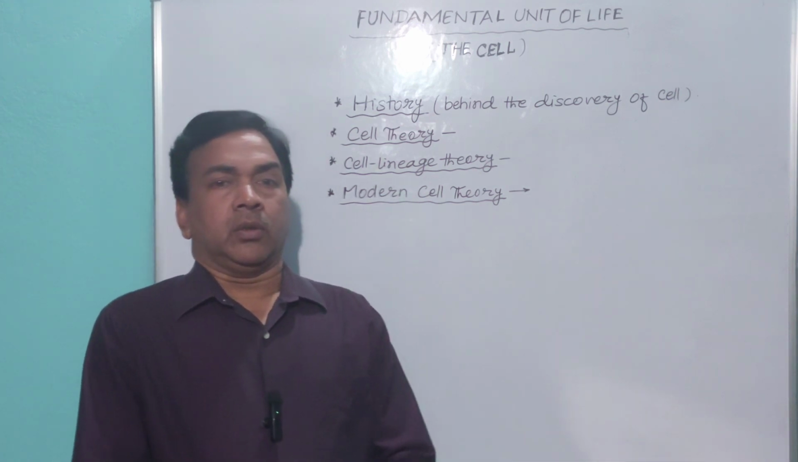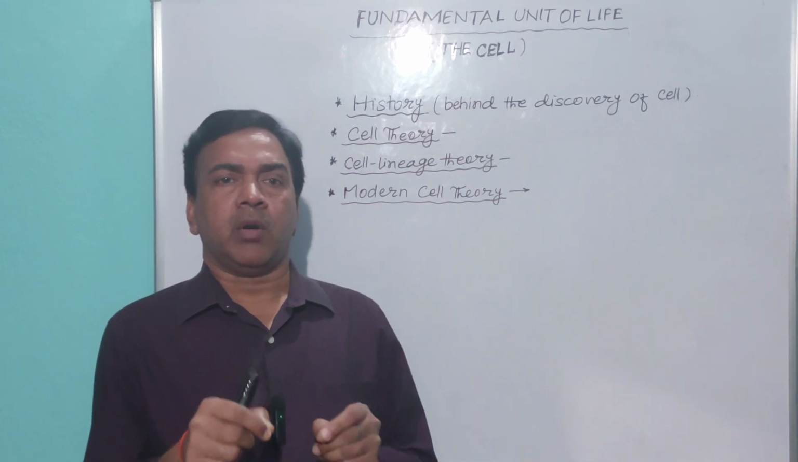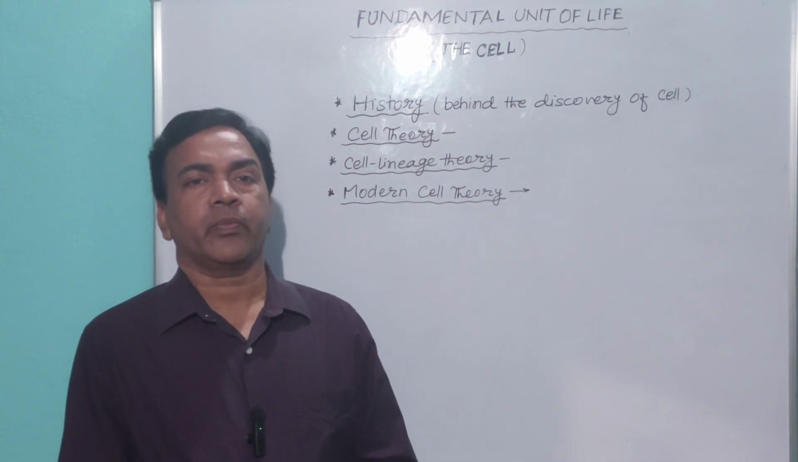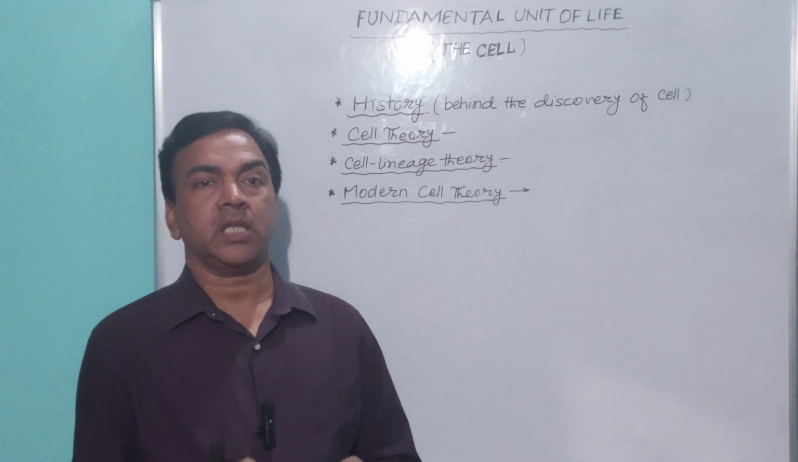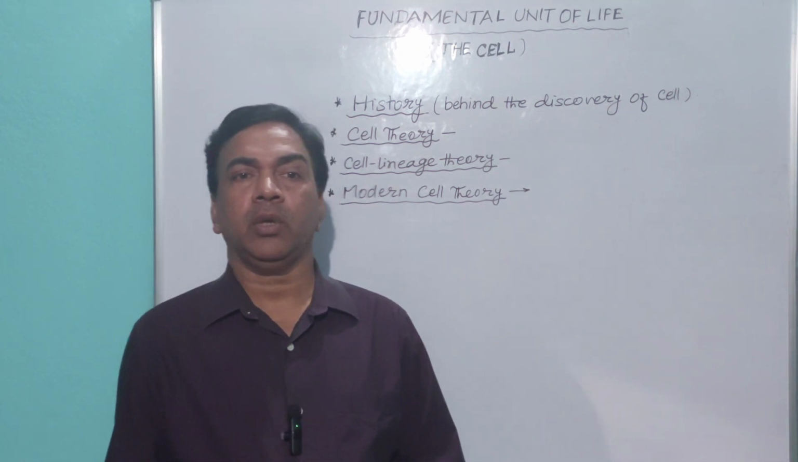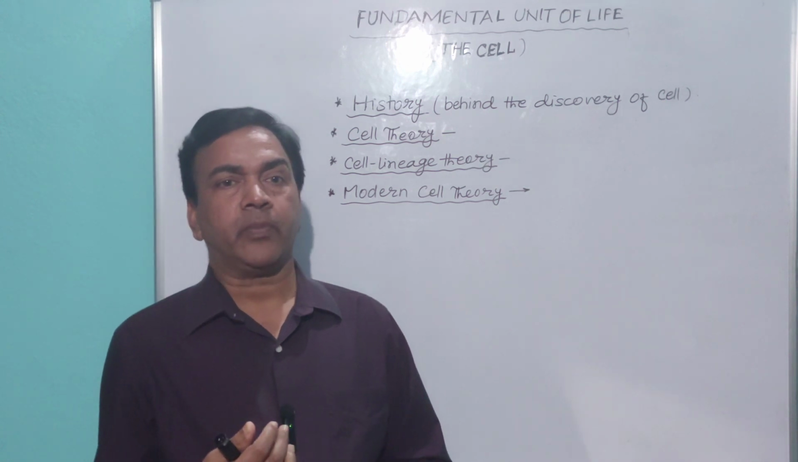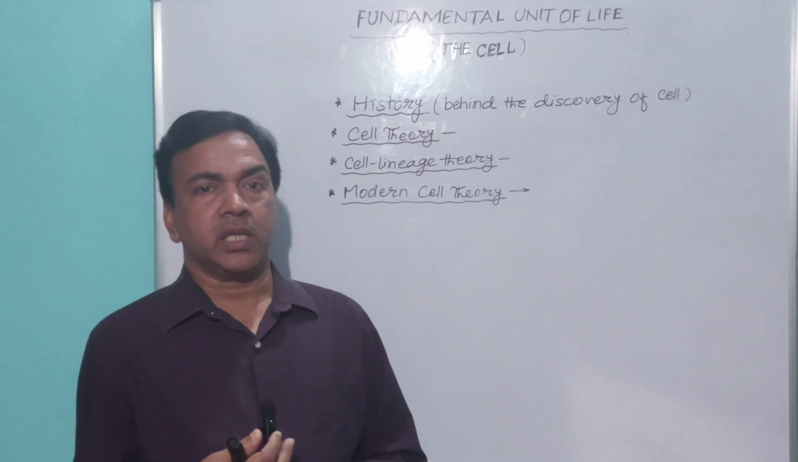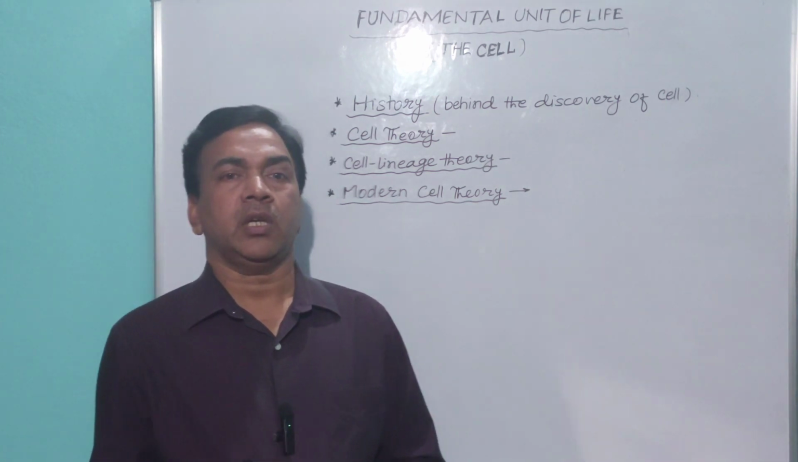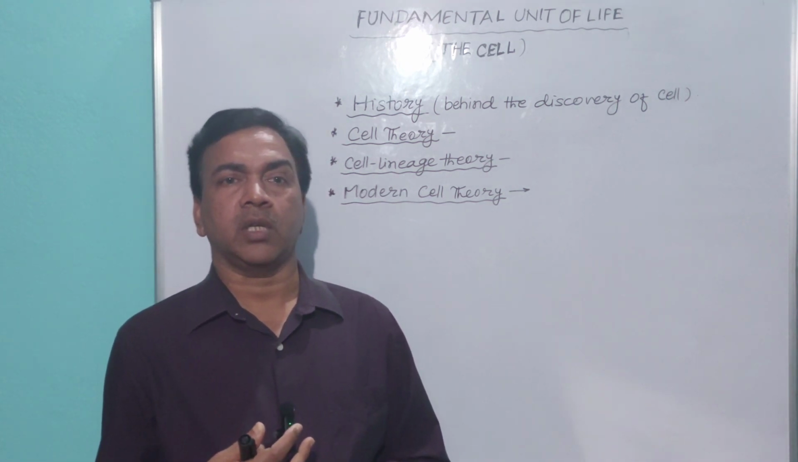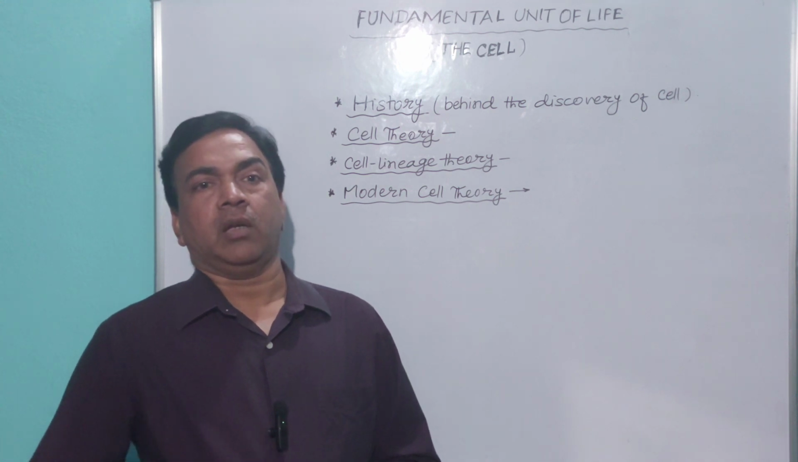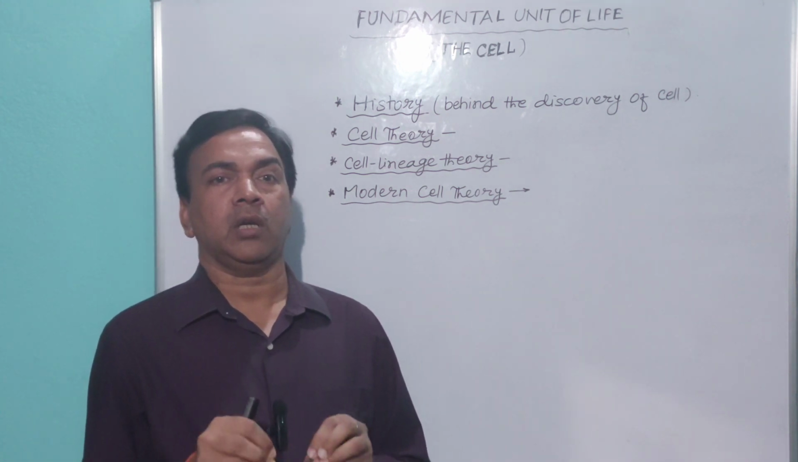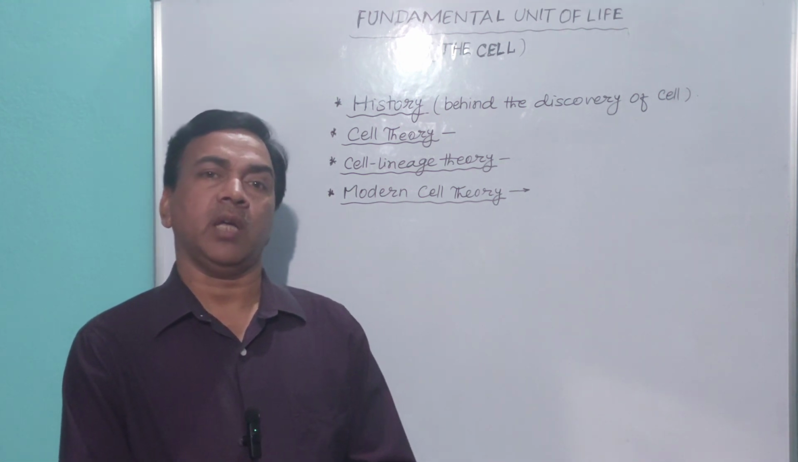Now, the cell discovered by Robert Hooke was not a living cell. The cell discovered by Robert Hooke was a plant cell. It was a dead cell, and actually it was only a boundary, that is, it was only a cell having a cell wall. No internal living structures were seen by Robert Hooke.